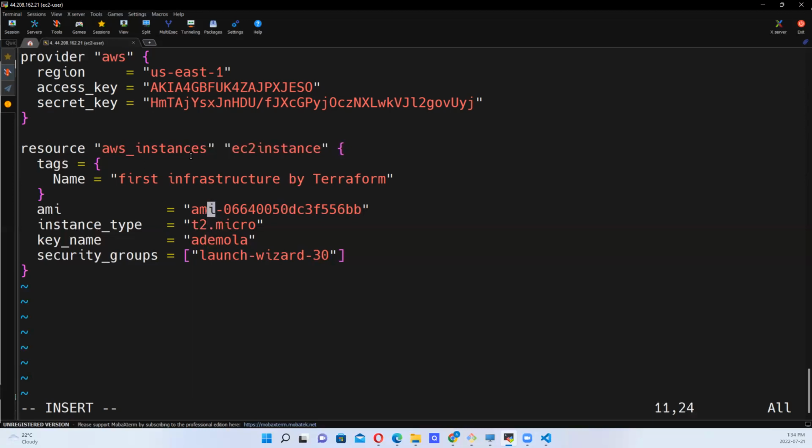So the AMI, Amazon Machine Image, that we are using is this. We copied the code for Red Hat. Instance type, t2.micro, put it in quotation, and key name, Ademola, then this is the security group we are using, right? We can as well come here and change the security group, right? But we are not doing that. We are just trying to update. The update we are doing is this.